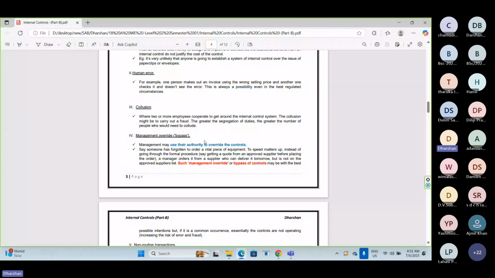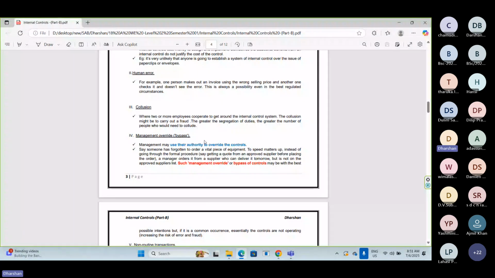So in a good faith, by keeping that in the mind, management has done this: management purchased raw material from the supplier who is not approved by the organization's authorized person, which means a supplier who is not available in the approved list.